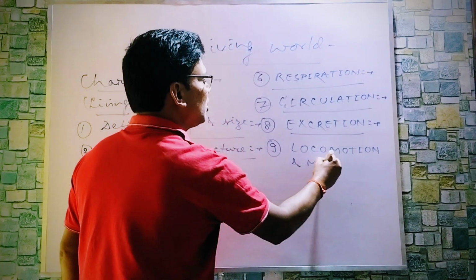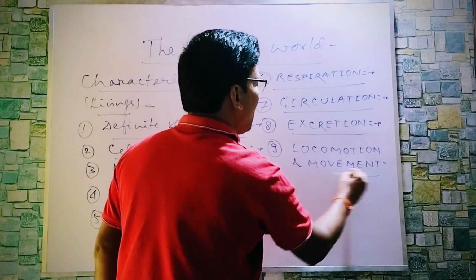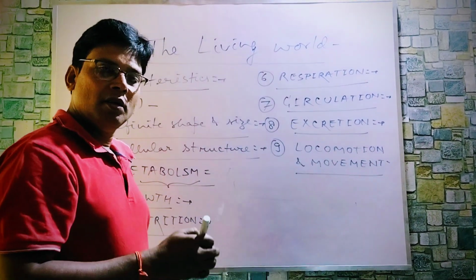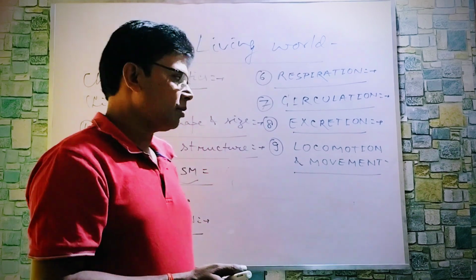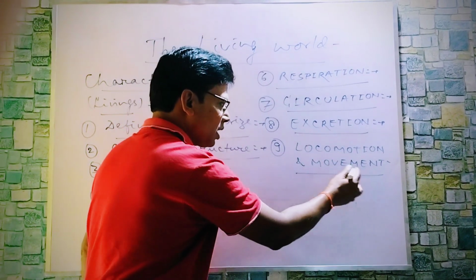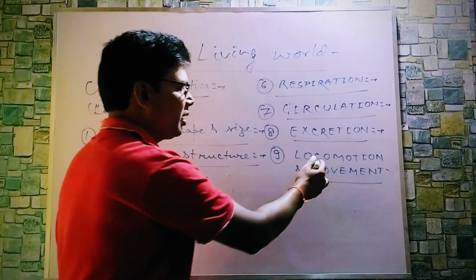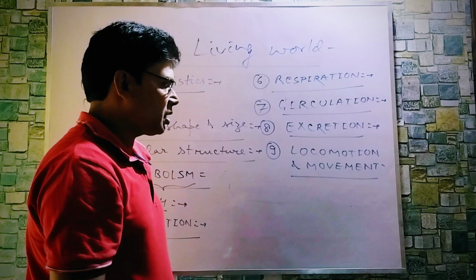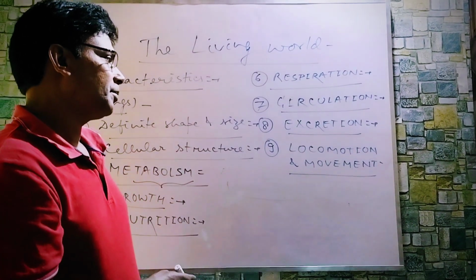Locomotion means movement with change of place, and movement includes change of place or no change of place by an organism. So all locomotions are movements, but all movements are not locomotion. Locomotion can be seen in animals, but movement can be seen in animals and plants both.